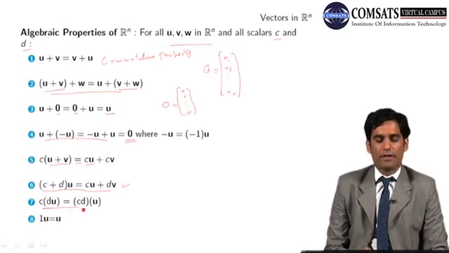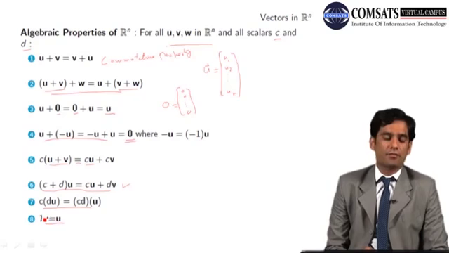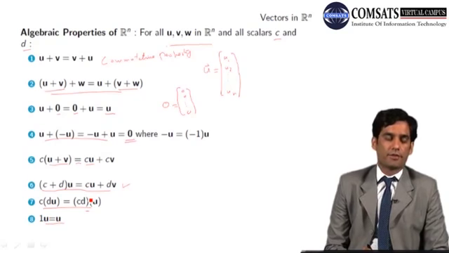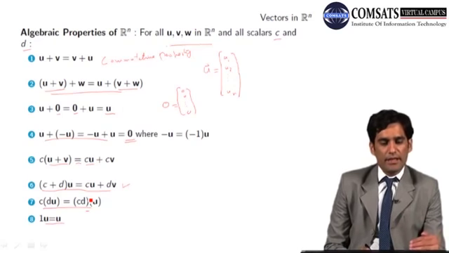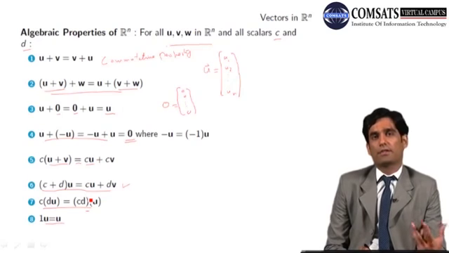The seventh property is that you have two different real numbers C and D. Whether you multiply C to the vector which has been obtained by multiplying a vector u with D, the answer will be the same. And this is the multiplicative identity, that there is a scalar 1 by which you multiply any vector and you get the answer vector u. So any set of vectors which satisfy these conditions is known as a vector space.